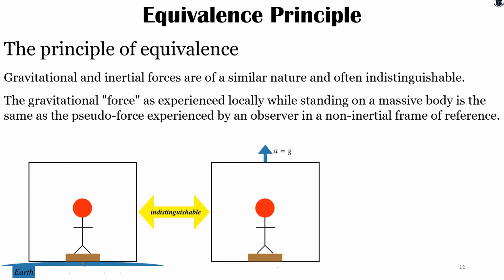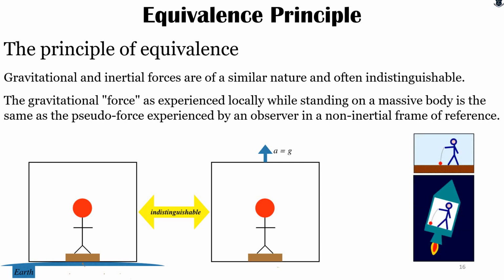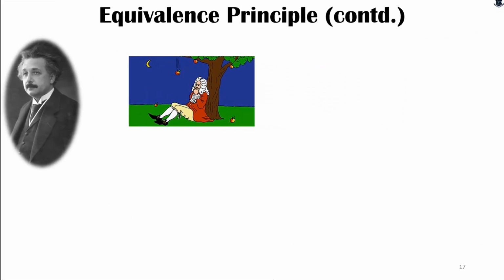What do I mean by that? Simply, if you're standing on a floor, you experience a weight on your feet, and if an elevator is moving upwards, accelerating upwards, then you feel the same kind of force. So what does that mean? That gravitational and inertial forces are the same. So here is a thought experiment, or Gedanken, which Einstein performed. It showed that when you're shining a light and an elevator is moving upwards, there is a bending of the light. The light rays are no more straight and it bends. So let us look further into this.